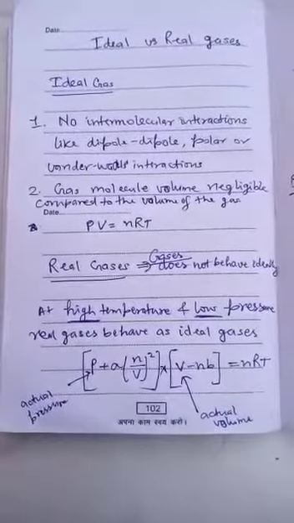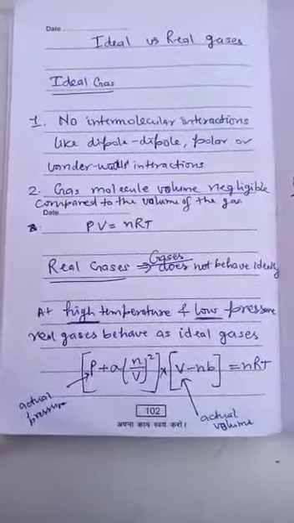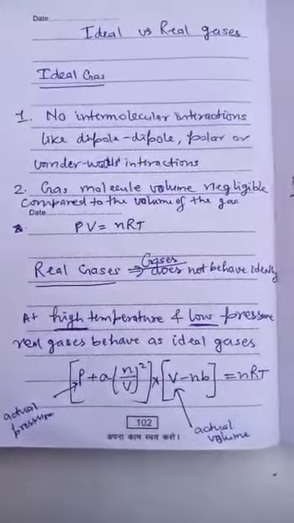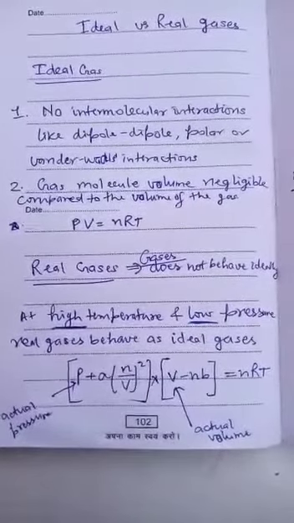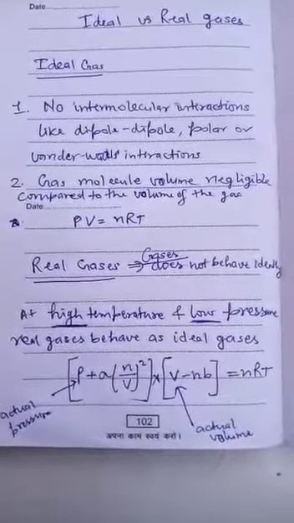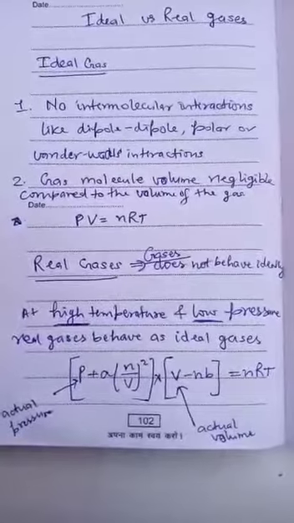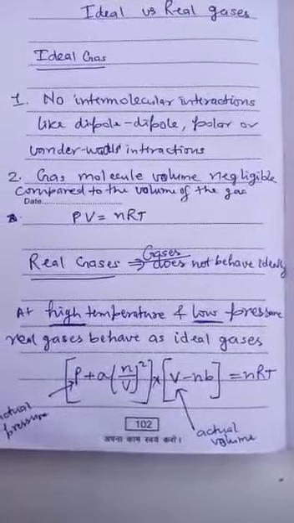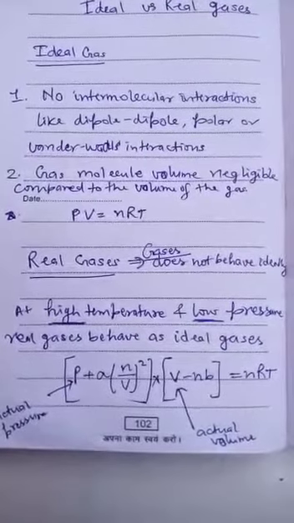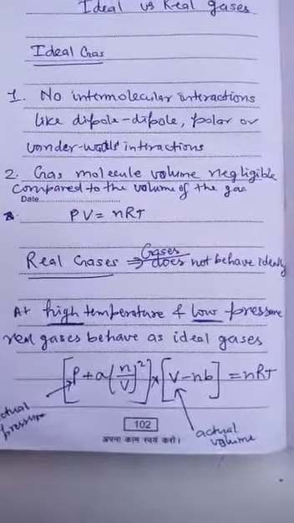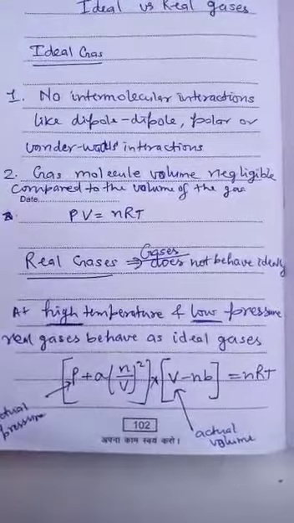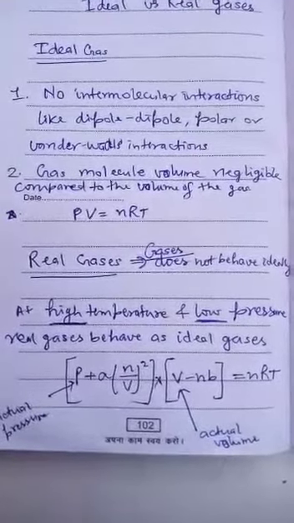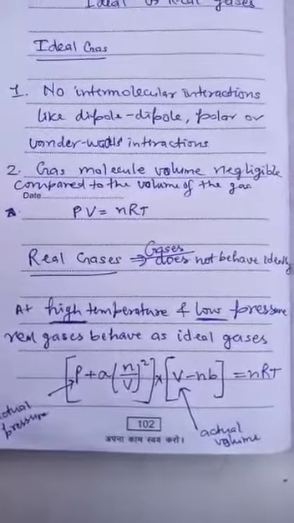Today we will discuss ideal and real gases. Ideal gases. The gases which follow these two conditions will be considered as ideal gas. First, there should be no intermolecular interactions between the molecules of the gas. Then it should be considered within the parameters of ideal gas.